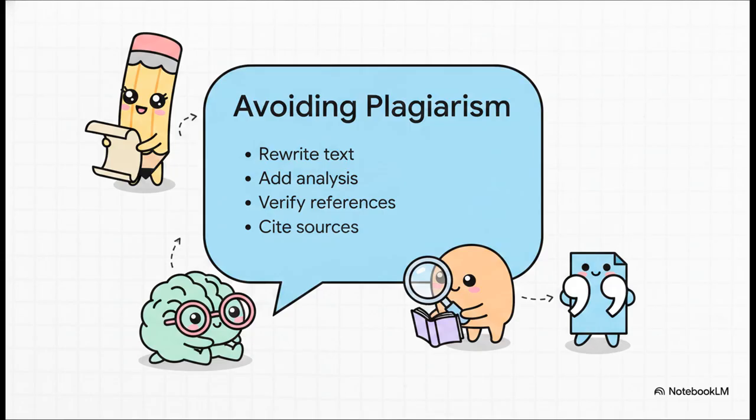If you actually want to use AI safely and ethically, you've got to take these exact steps. It's fine to use AI to generate an outline or gather some initial ideas, but then you have to rewrite the concepts in your own words. Inject your own personal analysis into it, because that's what actually makes the work yours. Always verify the references the AI gives you, cite your original sources, and above all else, check your specific university's policies. Sticking to these steps guarantees your final output remains your own.